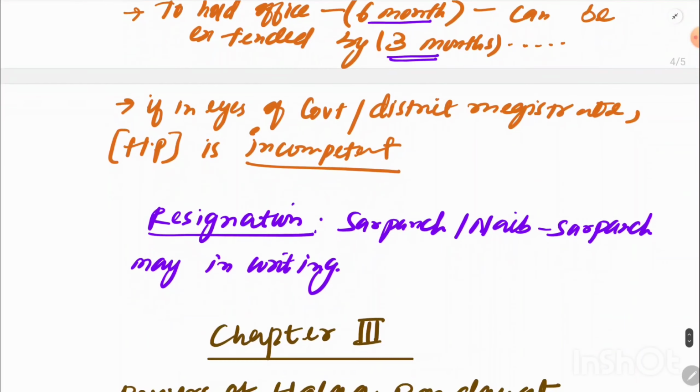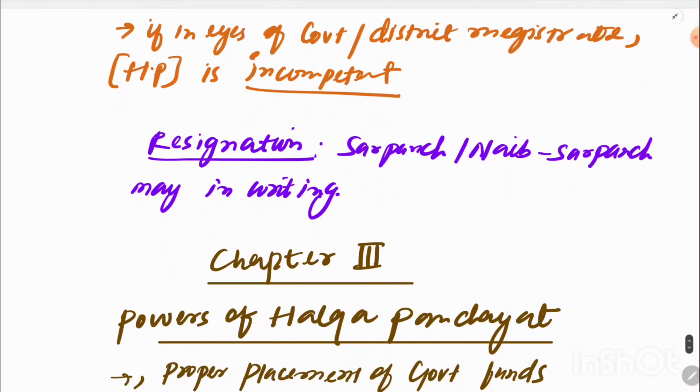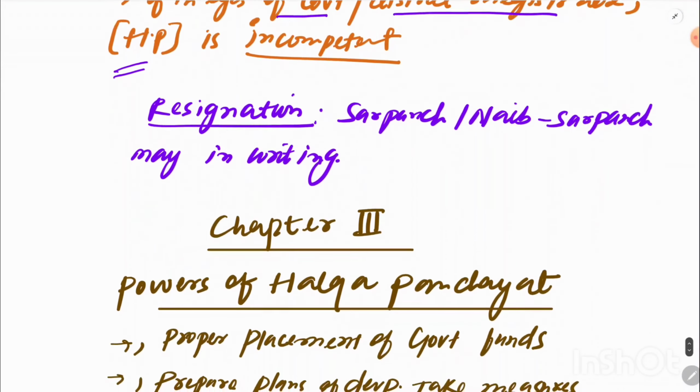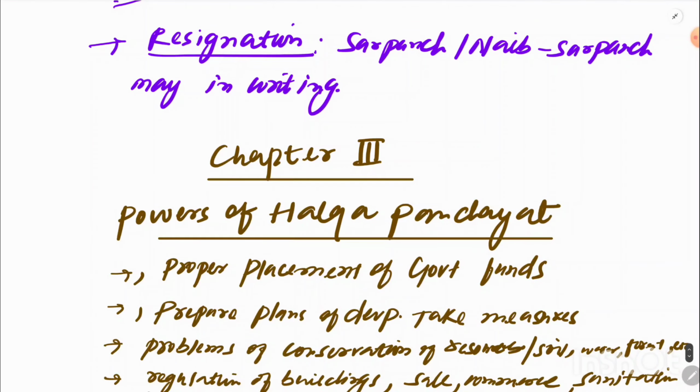Okay, and there are two options: if in the eyes of the government or in the eyes of the district magistrate the halka panchayat is incompetent, or the halka panchayat in this region cannot be formed, then that will be managed by the administrator. That's why the administrator's role comes in. Okay, and what about resignation? The sarpanch or naib sarpanch has to resign in writing, if they want to resign.